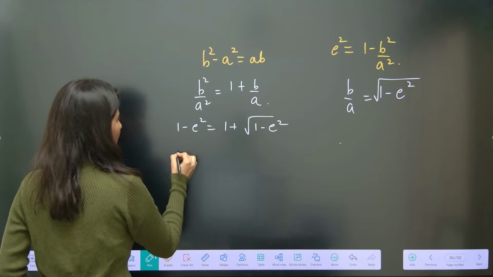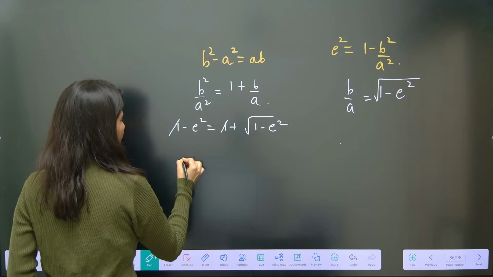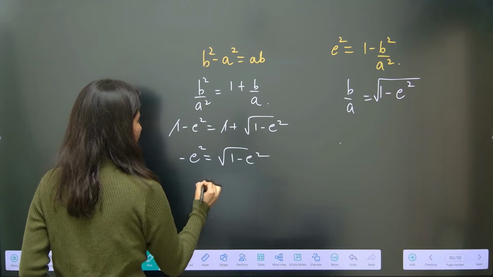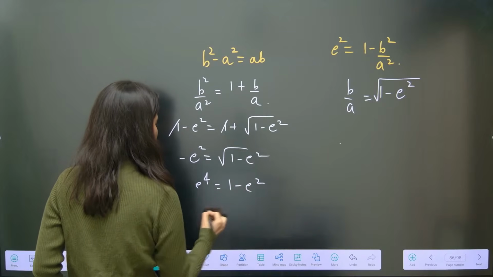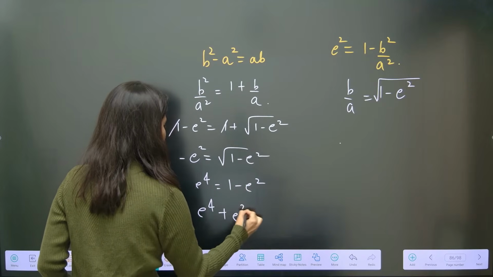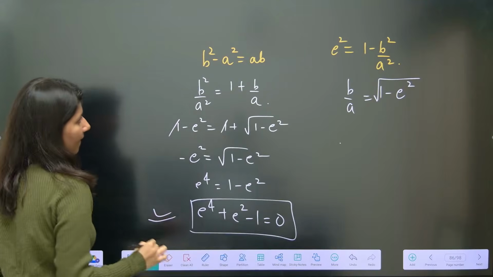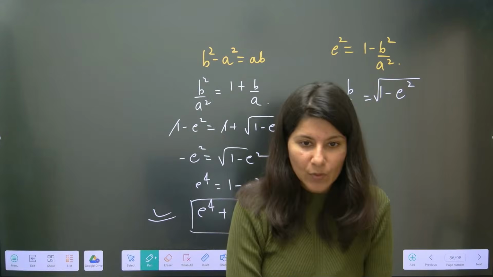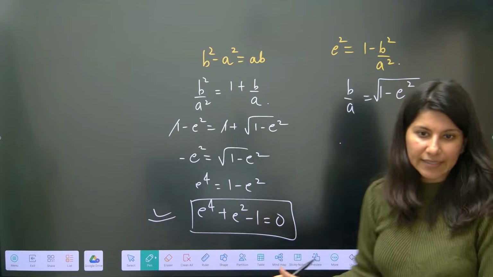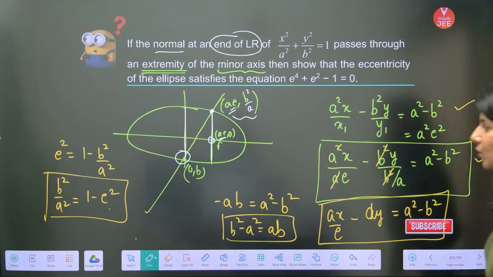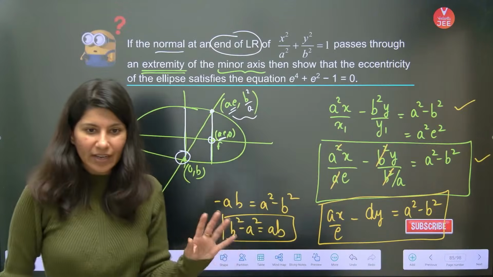So 1 and 1 cancel. Minus e square is equal to square root of 1 minus e square. Now square it. e power 4 is equal to 1 minus e square. So e power 4 plus e square minus 1 equals 0. Yes? Okay. Clear? It was just the matter of putting the values, nothing else.